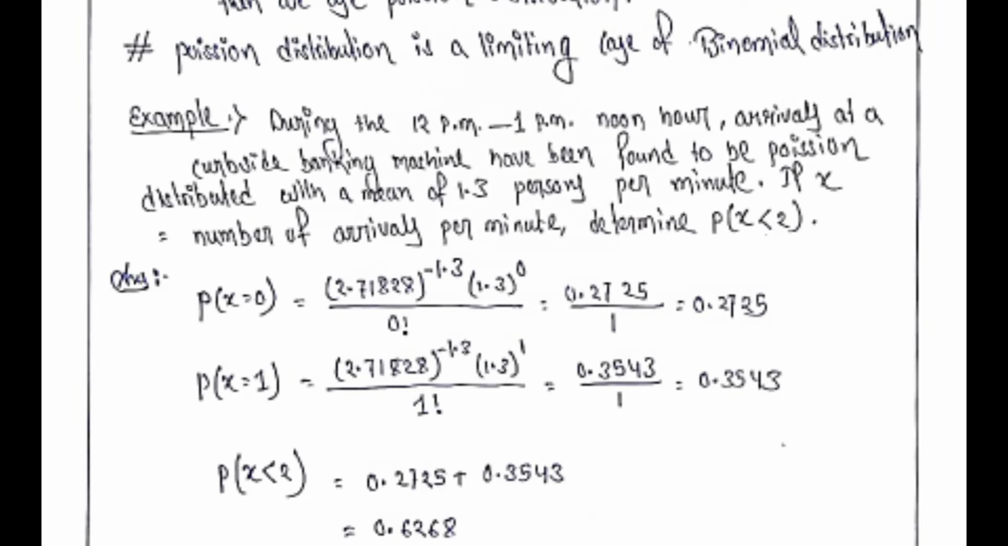The lambda is given in the question, that is equal to 1.3. For p of x equal to 0, that is 1.3 to the power 0 into e to the power minus lambda, where the value of e is 2.71828, to the power minus 1.3. So we calculated p of x equal to 0. Similarly, we calculated p of x equal to 1, and for the probability of x less than 2, we add both of them, and we got 0.2725 plus 0.3543 equal to 0.6268.